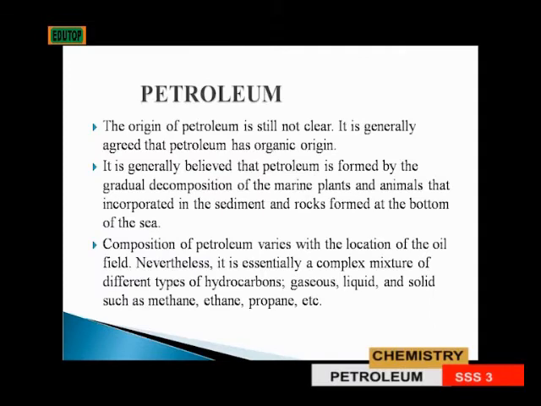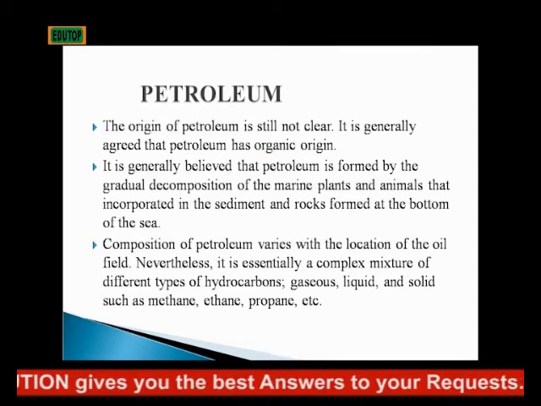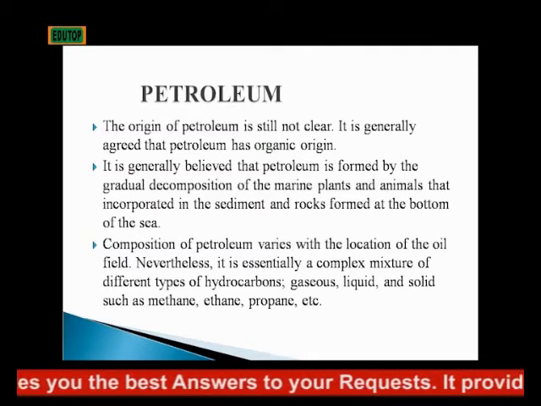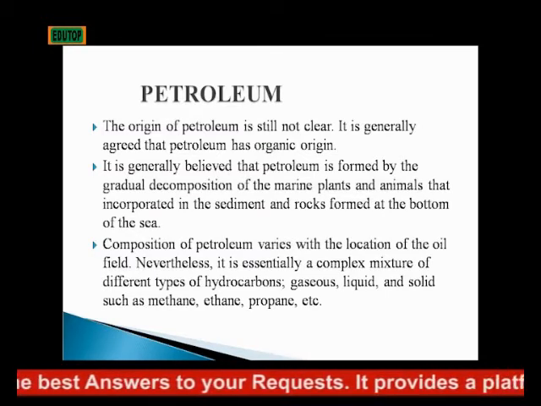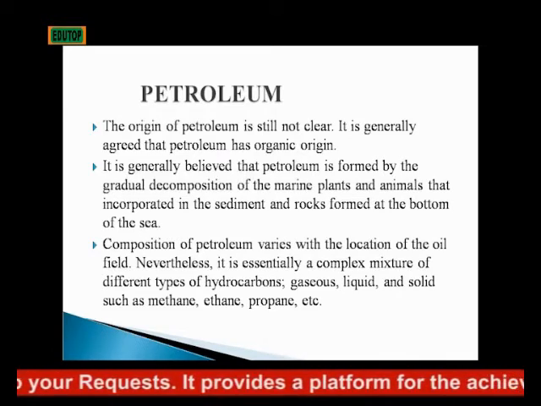Petroleum. The origin of petroleum is still not clear. It is generally agreed that petroleum has organic origin. It is generally believed that petroleum is formed by the gradual decomposition of marine plants and animals that were incorporated in the sediments and rocks formed at the bottom of the sea.